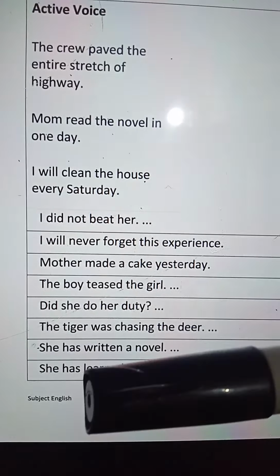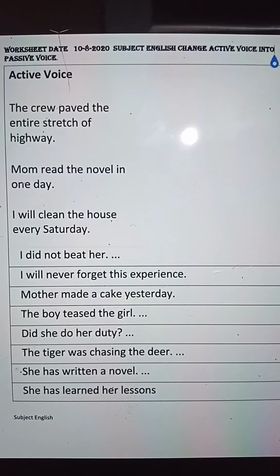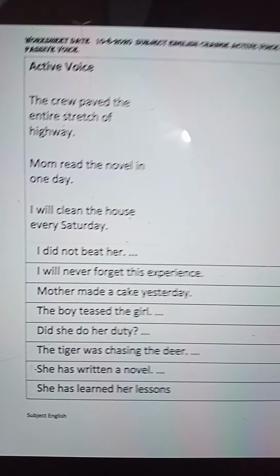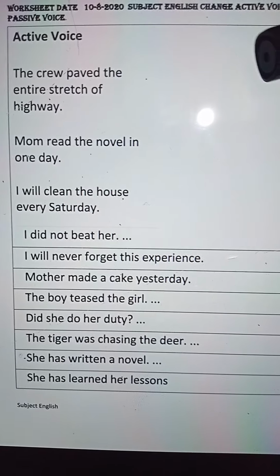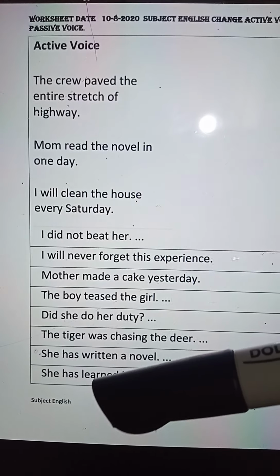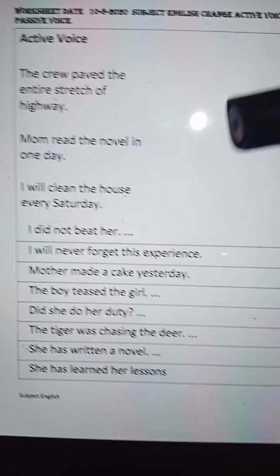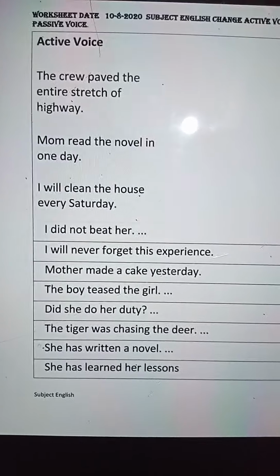What you are going to do, you are going to take a loose sheet. You will draw a line here. Here you will write active voice, and on the second part of the sheet you will write passive voice, and you will change this active voice according to the given rules into passive voice, and you will submit your homework into the group.